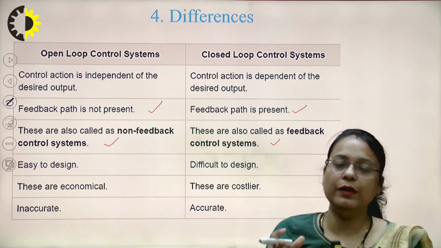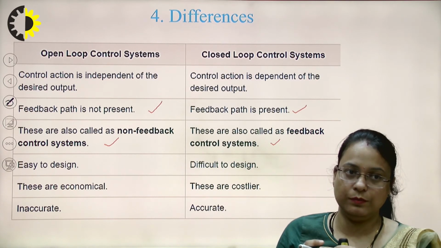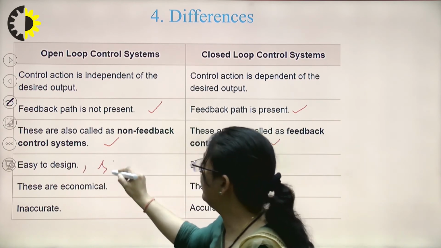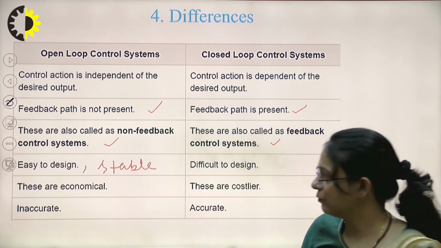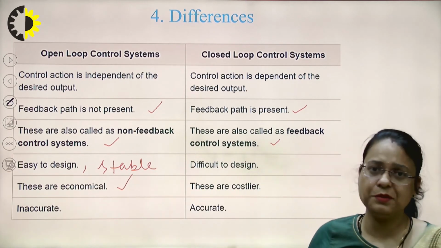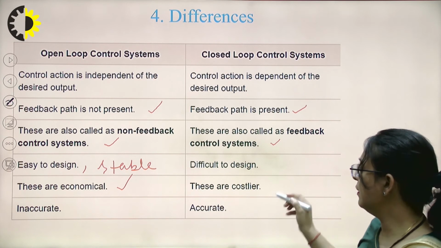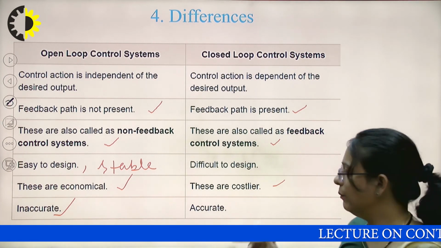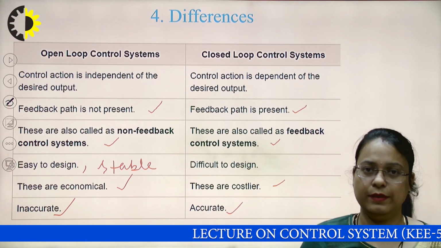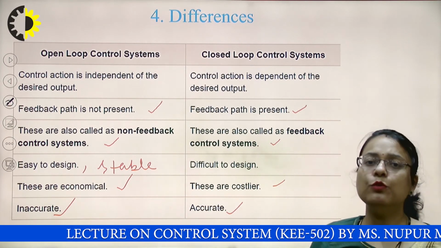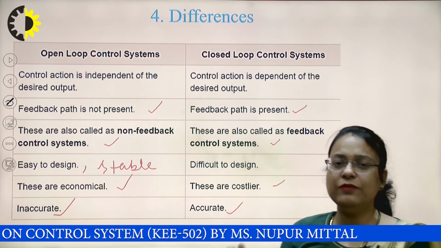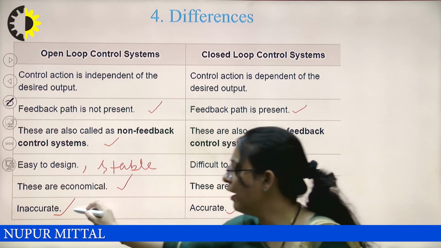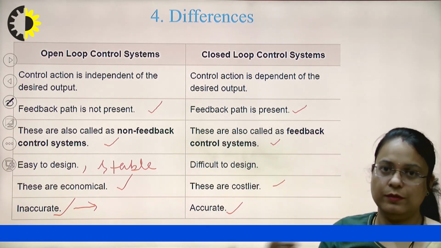So it is very difficult to design the closed loop control system. So you can say from here, the open loop control system is more stable as compared to the closed loop system. These are also economical, as fewer components are used here, while closed loop systems are costlier in nature, right? Sometimes open loop systems may be inaccurate, but closed loop systems are accurate, as they have a tendency to achieve the desired output by producing an error signal, but open loop systems do not have any such privilege.